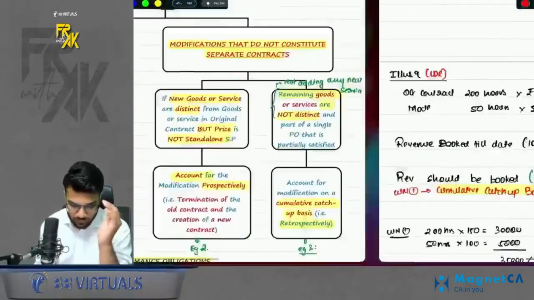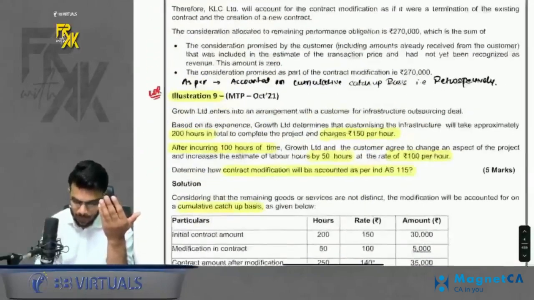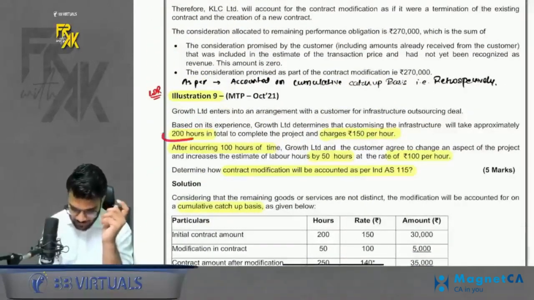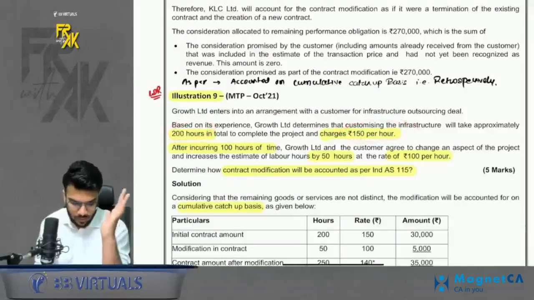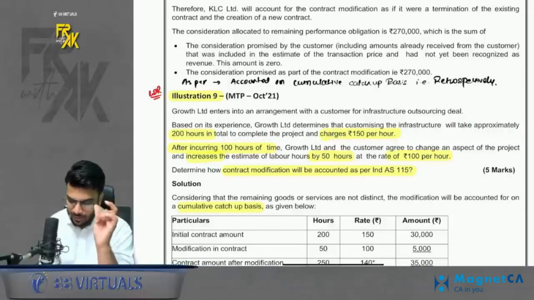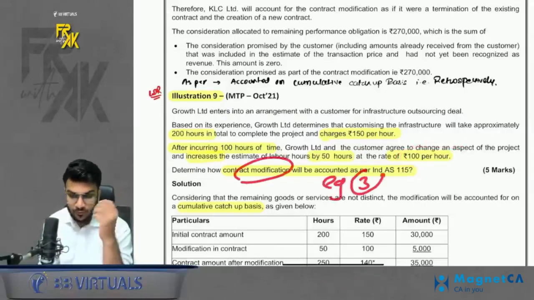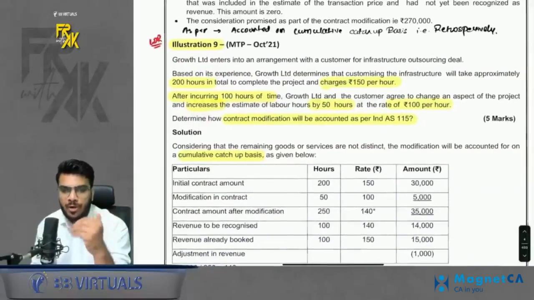Now to prove this, we also did two illustrations. One was illustration number 9. What was happening here? Initially we entered into a contract for 200 hours where he was charging 150 per hour. Now after incurring 100 hours, he said that we have to increase the estimate by 50 hours. So here we are increasing the number of hours in the original contract only, at rupees 100 per hour. So here it will fall under example 3 of our notes, right? So we have to account as per cumulative catch-up basis.